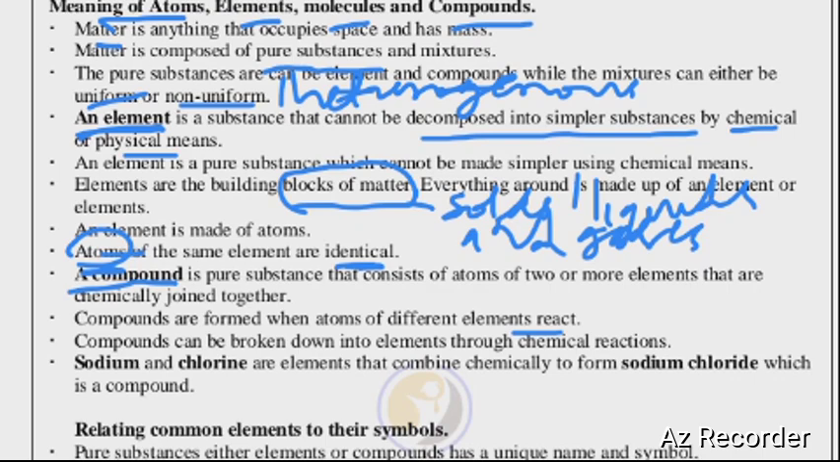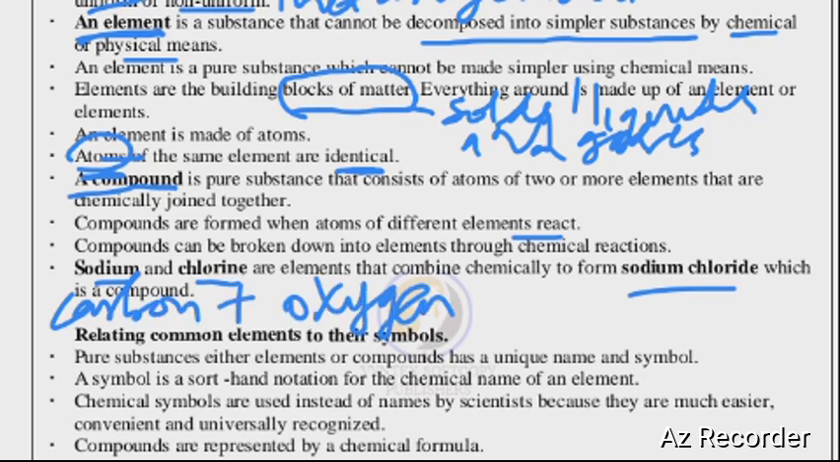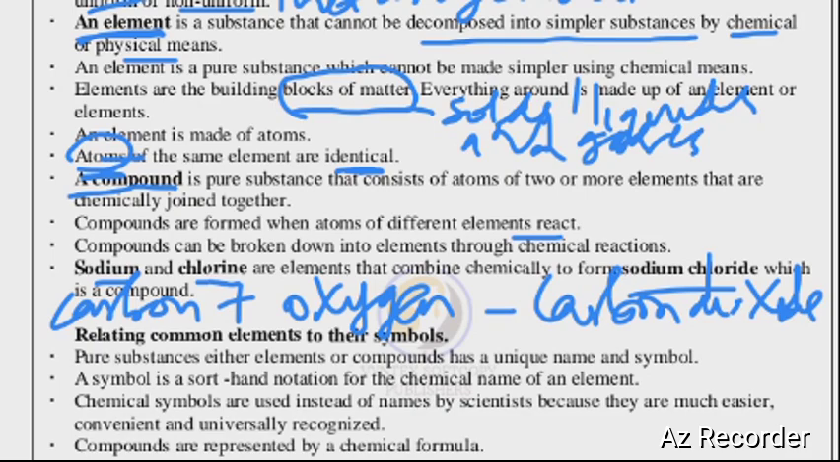Compounds can be broken down into elements through chemical reactions. We can reverse it further through chemical reactions. For example, when you take sodium and chlorine, which are elements, we get what we call sodium chloride, which is a compound. We are combining two elements. Another example, for instance, when you take carbon plus oxygen, these are two elements, you end up getting carbon dioxide, which is a compound.